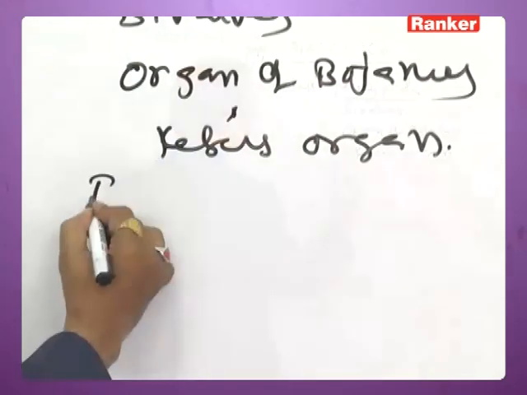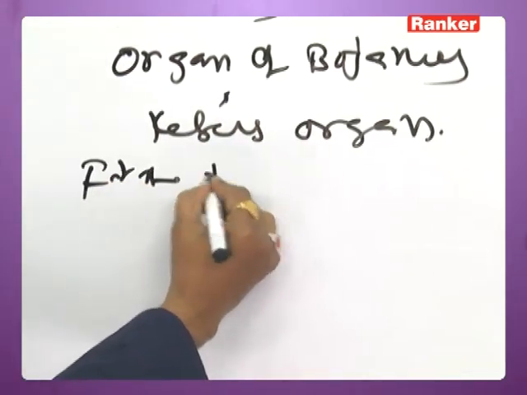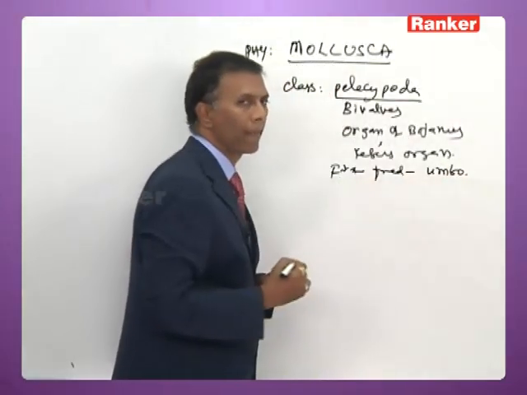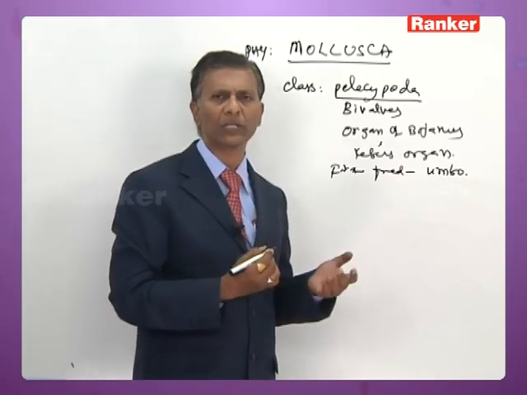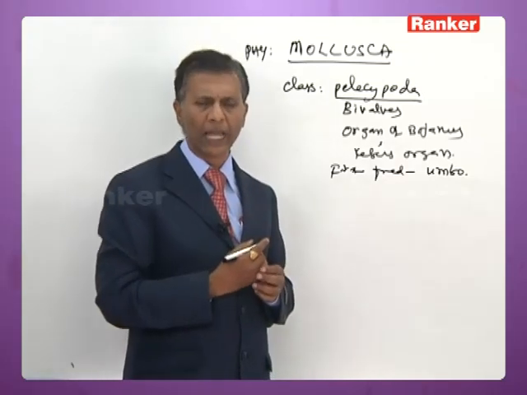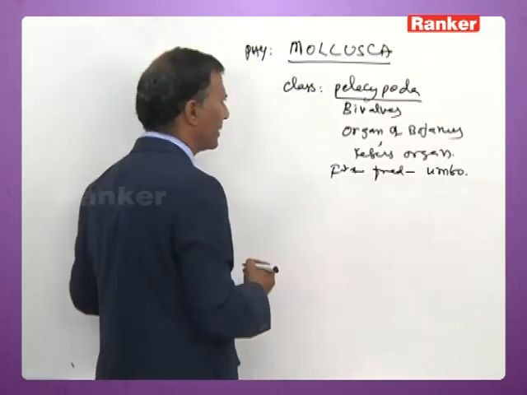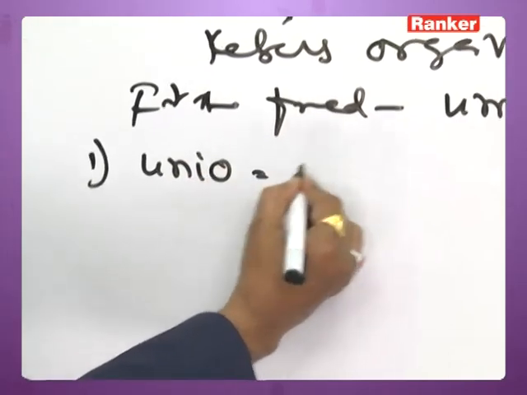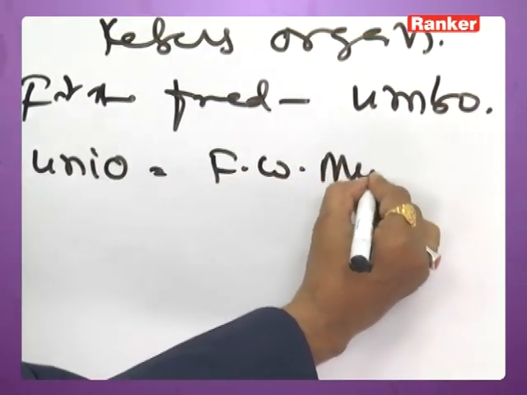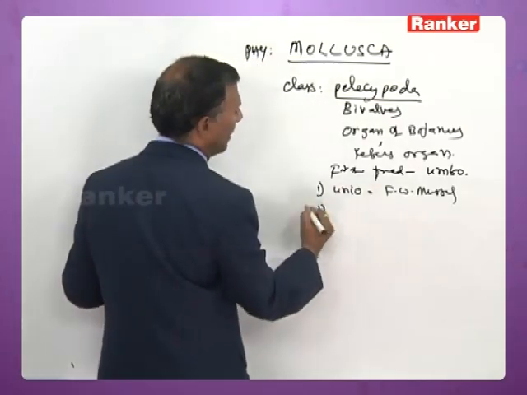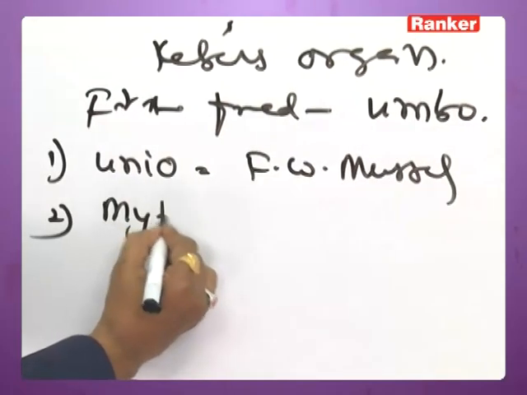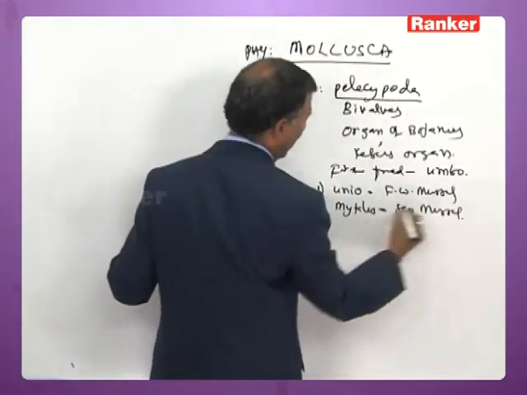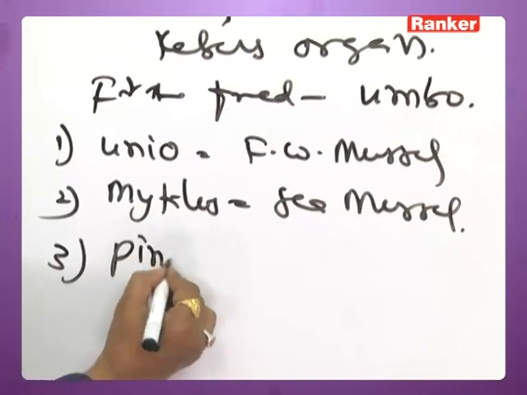The first formed part of the shell is called umbo. And the shell, just like gastropods, even in Pelecypoda, has shell base, growth lines and varices. The examples for Pelecypoda are Unio, freshwater mussel, Mytilus, sea mussel, Pinctada vulgaris.